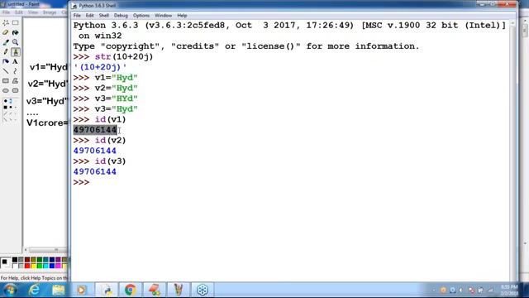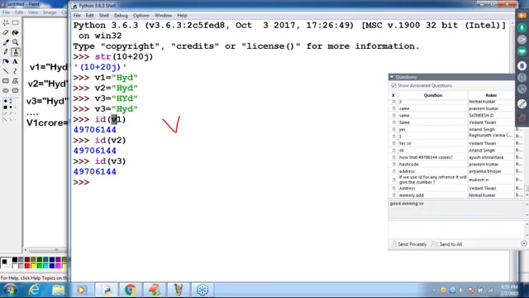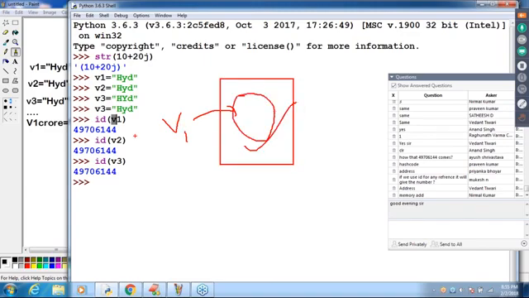What is this number? Please respond. Aish is asking this doubt. What is this number, sir? This number is the address of the internal object. V1 points to an object or not? V1 points to an object. What is the address of this object? That is nothing but this number.